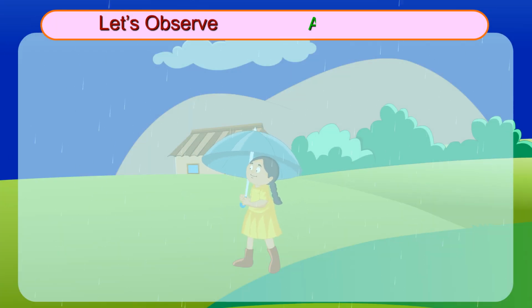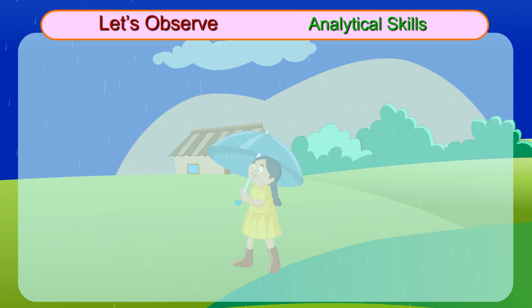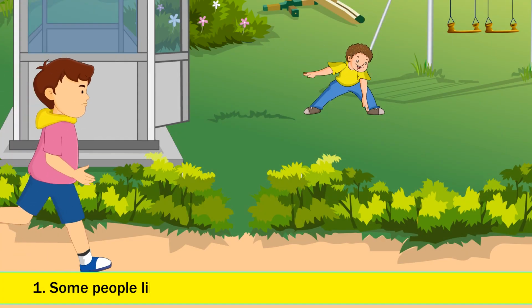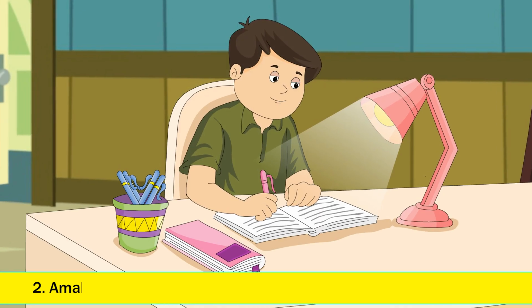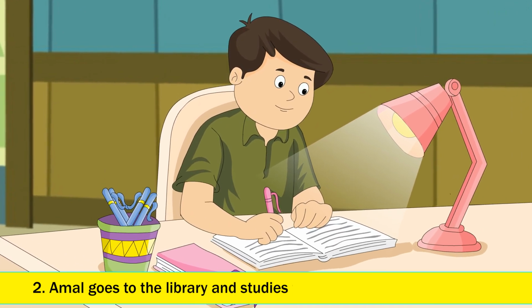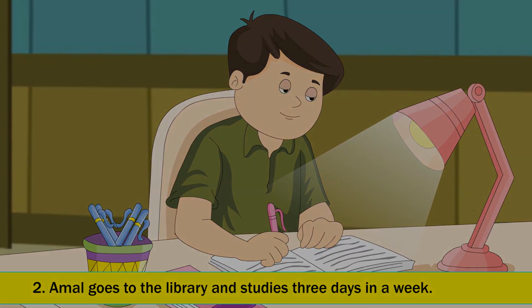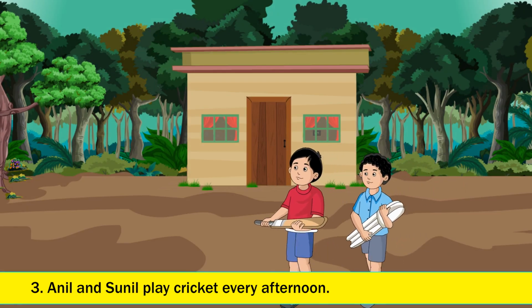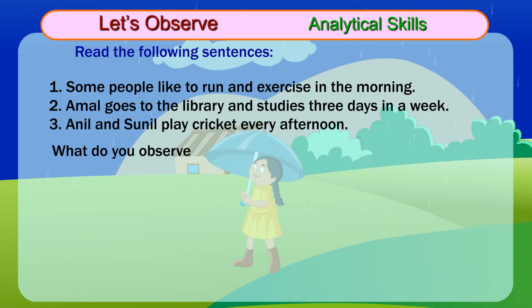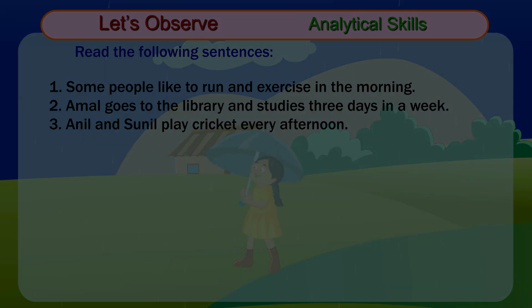Let's observe. Analytical skills. Read the following sentences. 1. Some people like to run and exercise in the morning. 2. Amal goes to the library and studies 3 days in a week. 3. Anil and Sunil play cricket every afternoon. What do you observe in the above sentences?